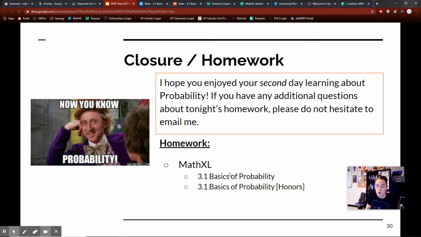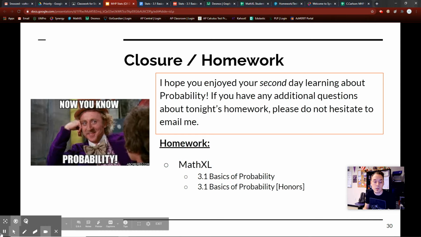What is your homework? Your homework is 3.1 Basics of Probability. You now know the basics of it. Please do that on Math Excel and be prepared for the homework quiz tomorrow. Tomorrow we're going to go through the bell work, and that's going to go over some questions that you may or may not see on the homework quiz.